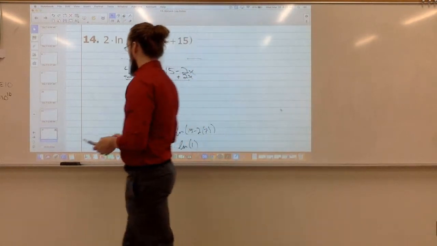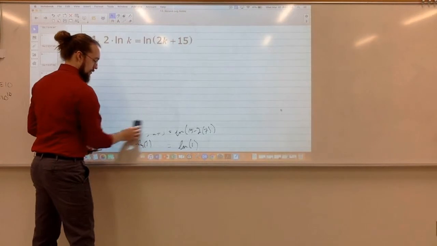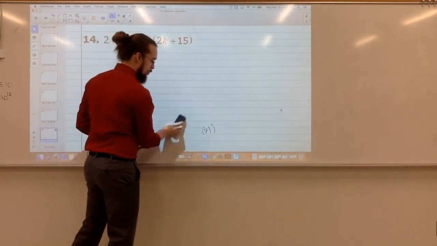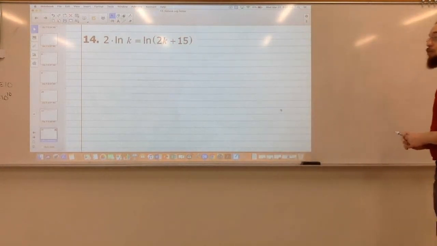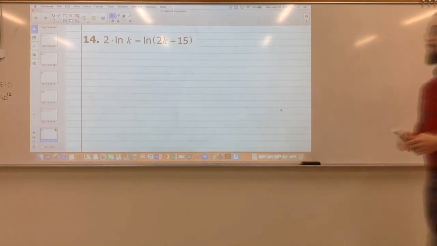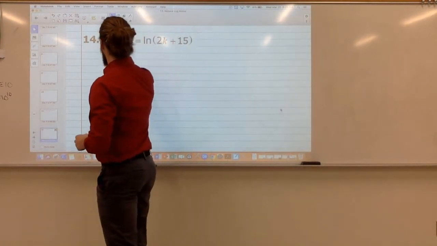How about this one? I've got 2 times the natural log of k equals natural log of 2k plus 15. If you put the 2 as an exponent for the k and put k squared equals 2k plus 15.